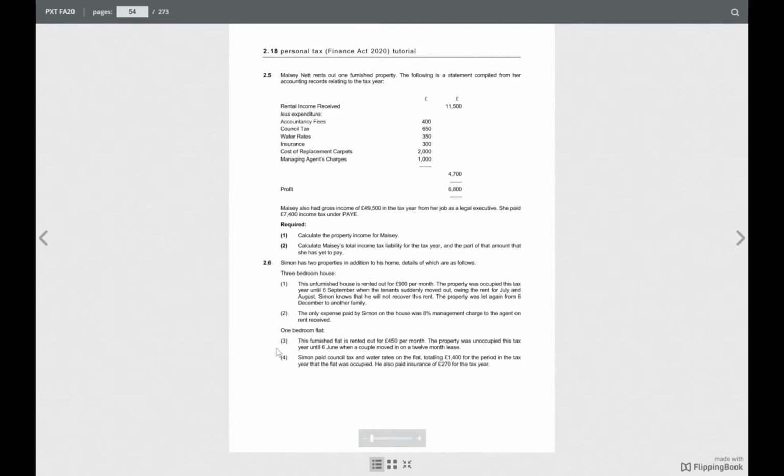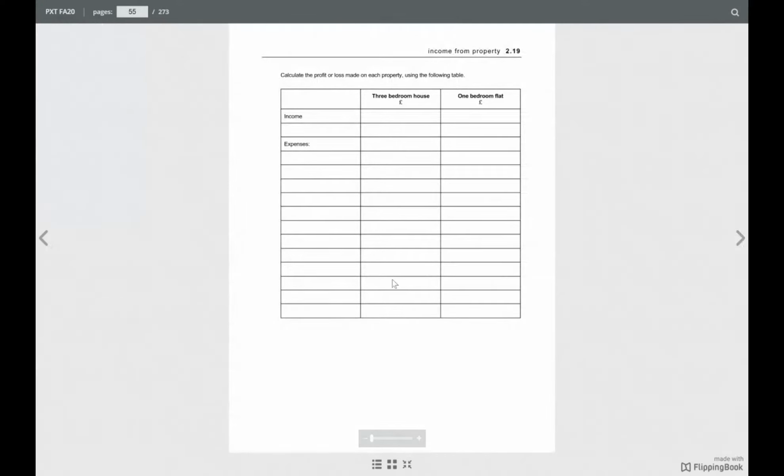For this house, the only expense paid by Simon was an 8% management charge to the agent on rent received. So we have 900 a month. There's another flat as well. In the exam, how you do it is you just read this, and then put it in these boxes.